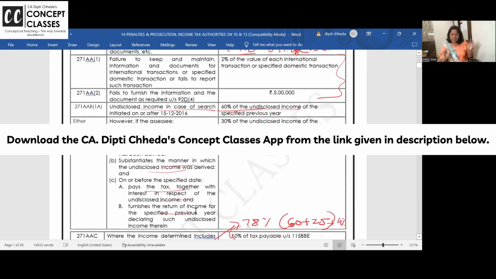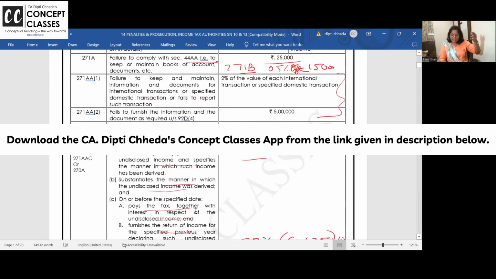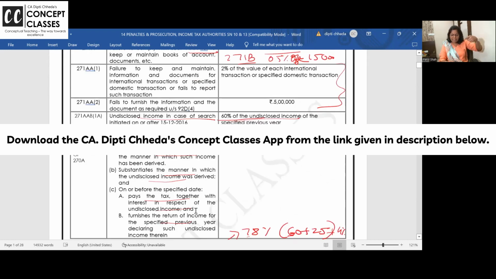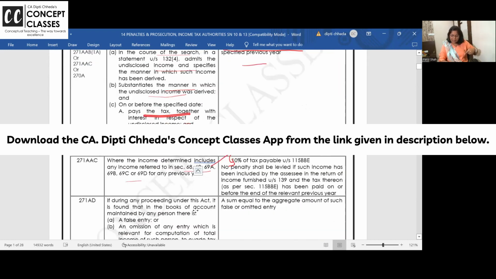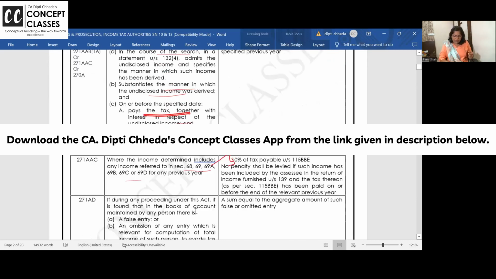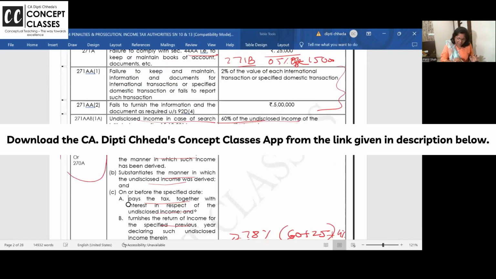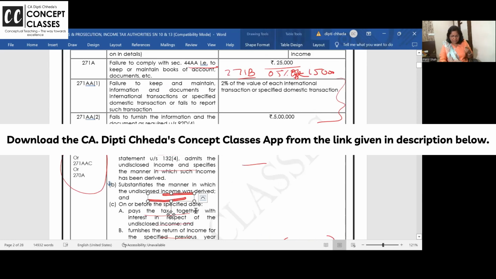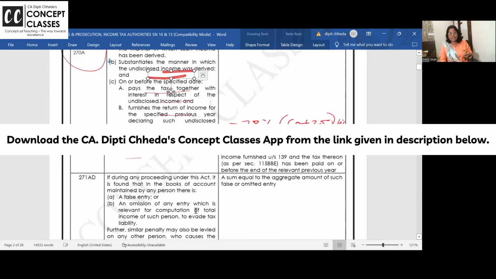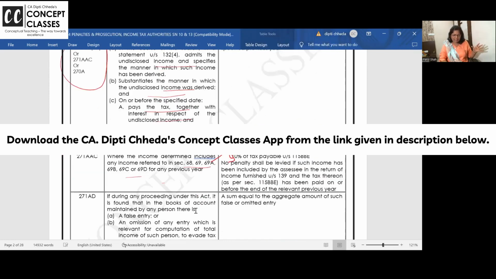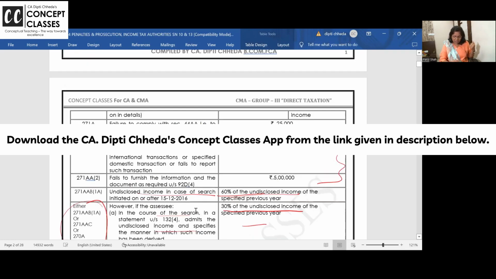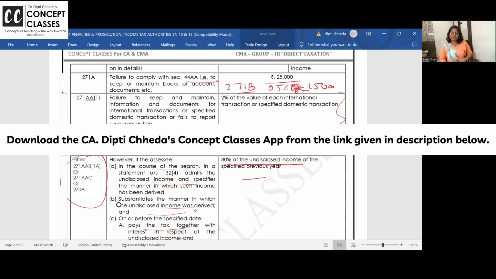Clear or not? Now take a pause and tell me, ma'am, if it is underreported income, the same income cannot be undisclosed. The same income cannot come here. So what I want to say, that's why I have written here clearly 271AAB 1A. That is, either you can charge the penalty as undisclosed income or under all these series, unexplained expenditure, taking a loan through hundi, the 68, 69 series, or you can charge 270A, any one of them.